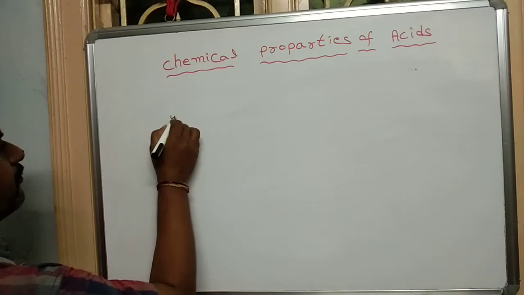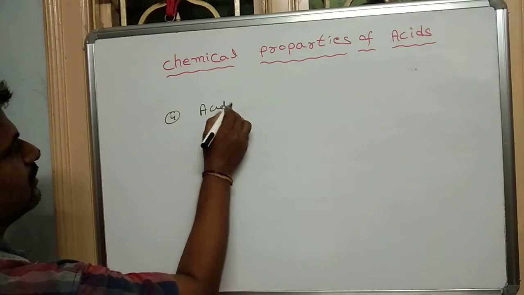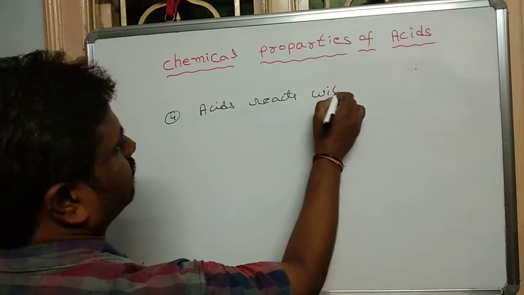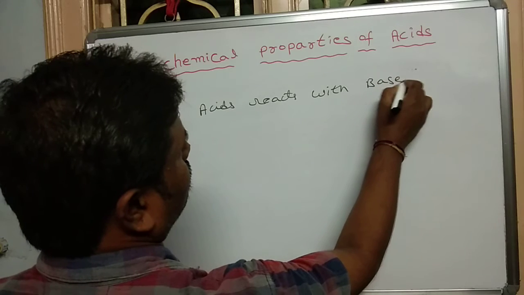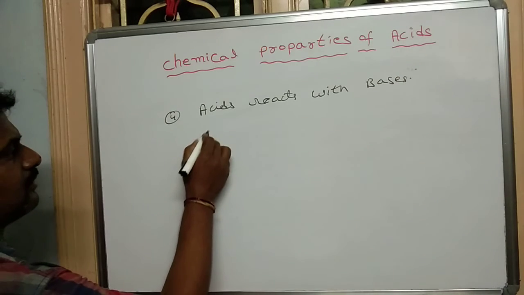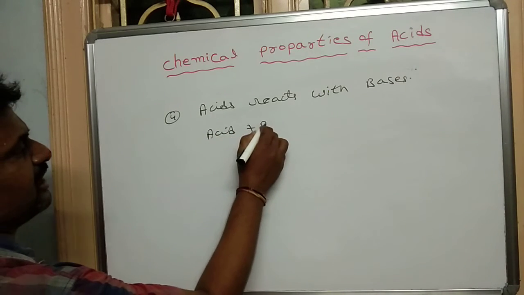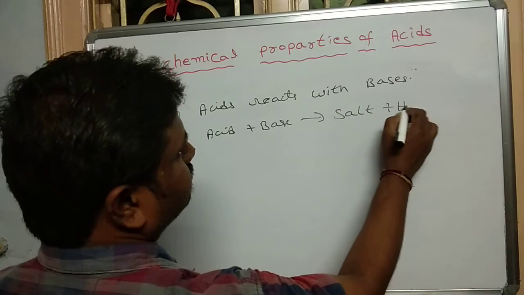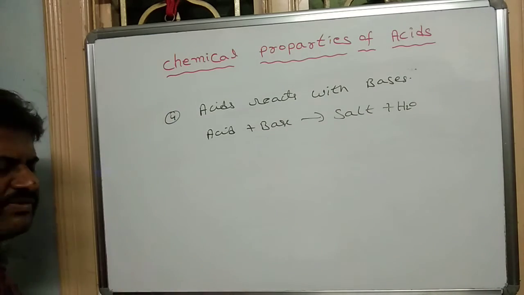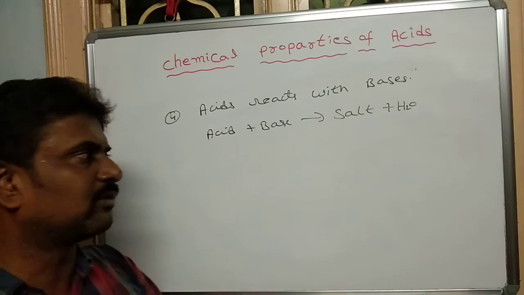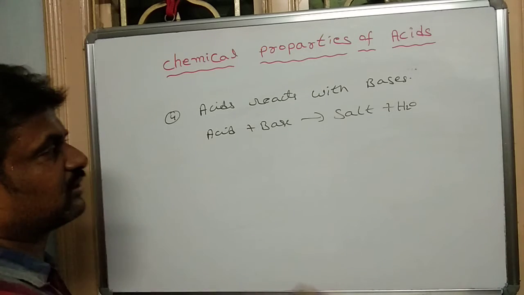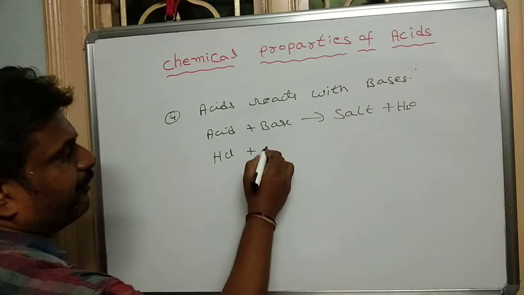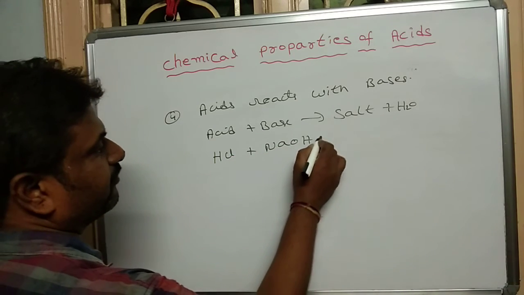Fourth property. Acids react with bases. So any acid reacts with any base to give the salt and water. Any acid reacts with any base to give the salt and water. This reaction is called the neutralization reaction. Here we are taking the acid HCl, base sodium hydroxide.